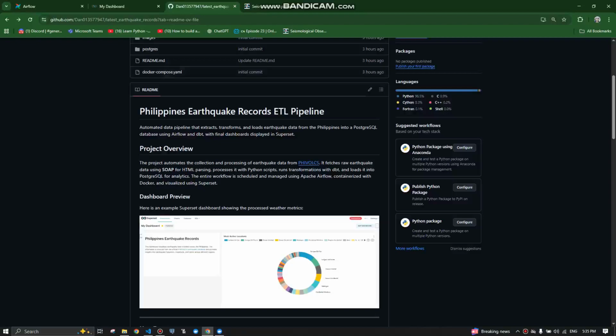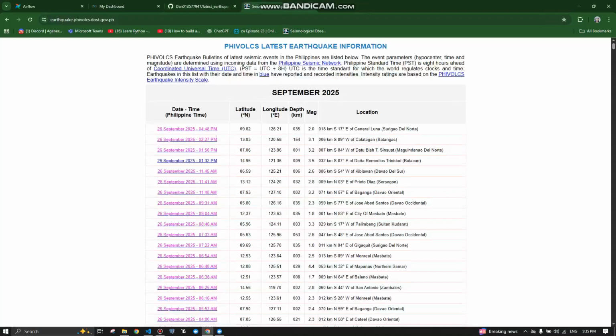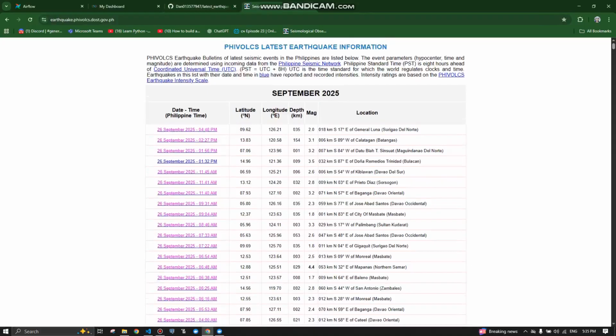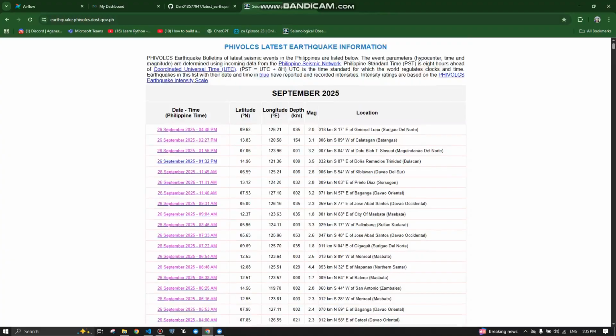It's called Philippines Earthquake Record ETL Pipeline. I am displaying the current earthquakes in the Philippines, and I use this website for reference. It is the website of PHIVOLCS. This is HTML, and I needed to parse it using Beautiful Soup just to extract the data from the HTML website.